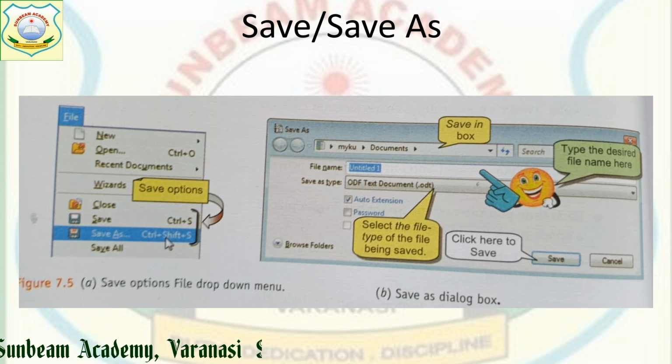Otherwise, if you click on Save, it will overwrite the original one and the new one will take the place of the original. So only a single document will be there with Save. The update cannot be saved with another name, or a new file cannot be created. While in the case of Save As, we can create a new file with some updation.